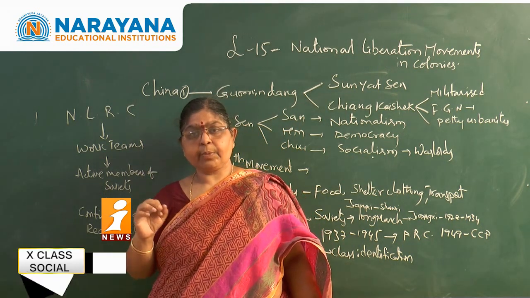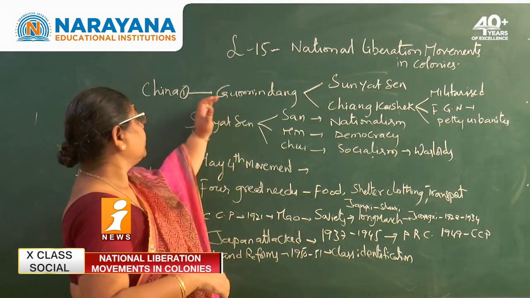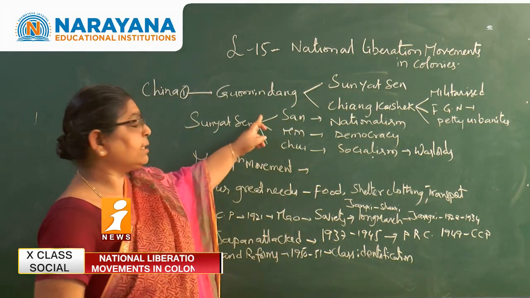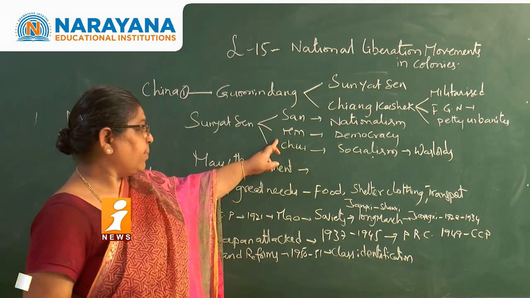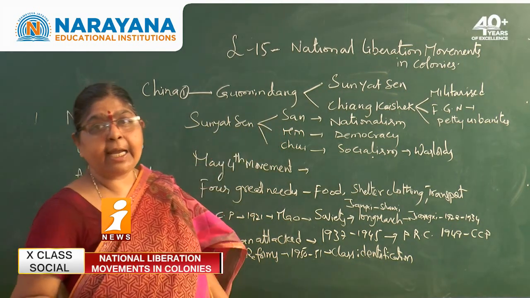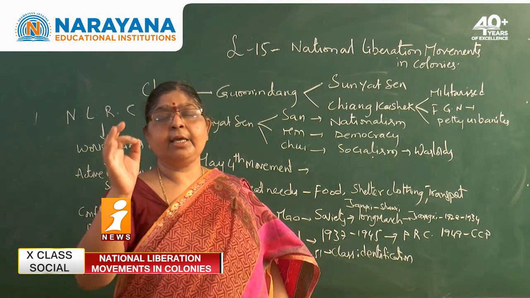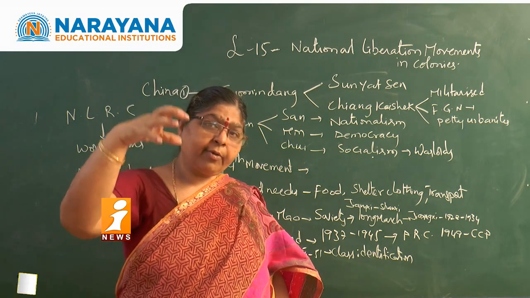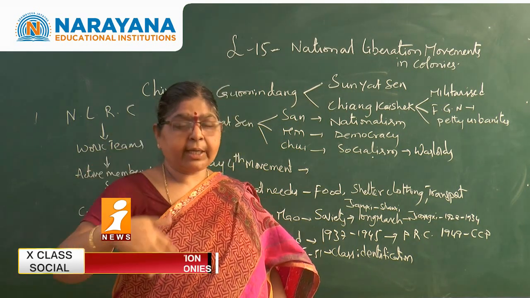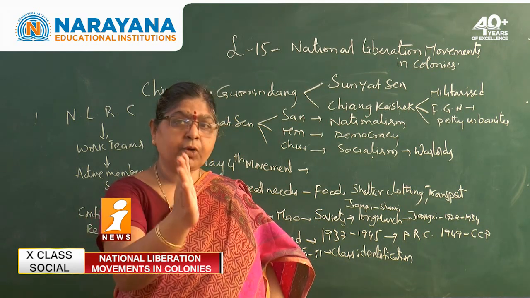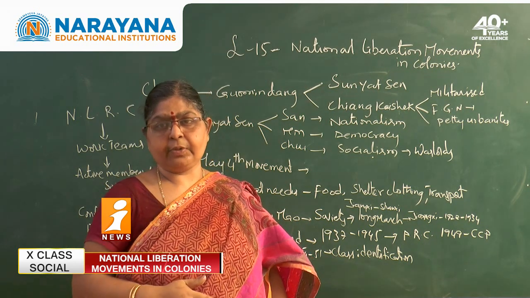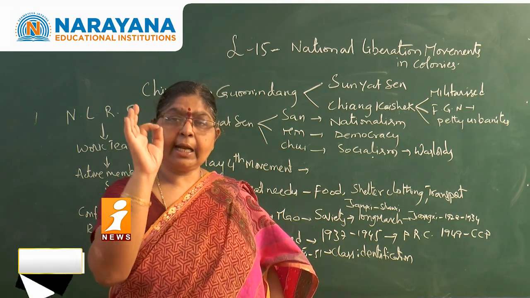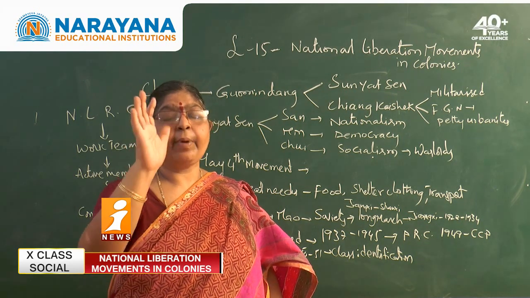He established the National People's Party, that is the Kuomintang Party. This Kuomintang Party was established by Sun Yat-sen. He adopted mainly 3 principles, that is San Min Chu-i. What is the first principle? Nationalism, democracy, socialism. Nationalism means what? The rule by the people of that particular country. So for the rule of that country, first they should overthrow the Manchu dynasty which was ruling. It was overthrown by Sun Yat-sen in the year 1911 and he established a republican country.